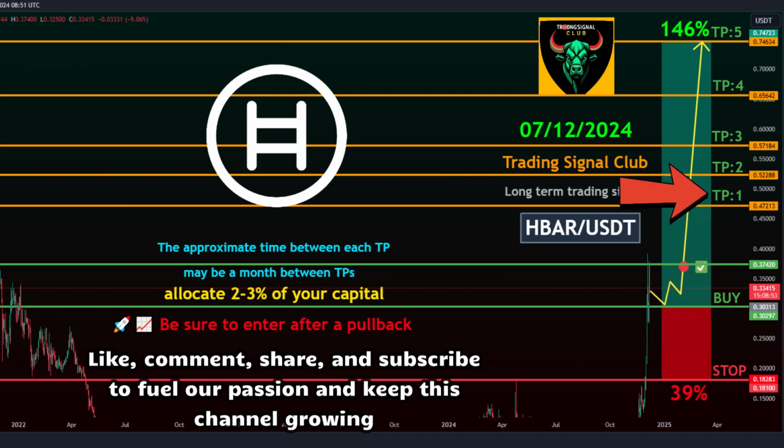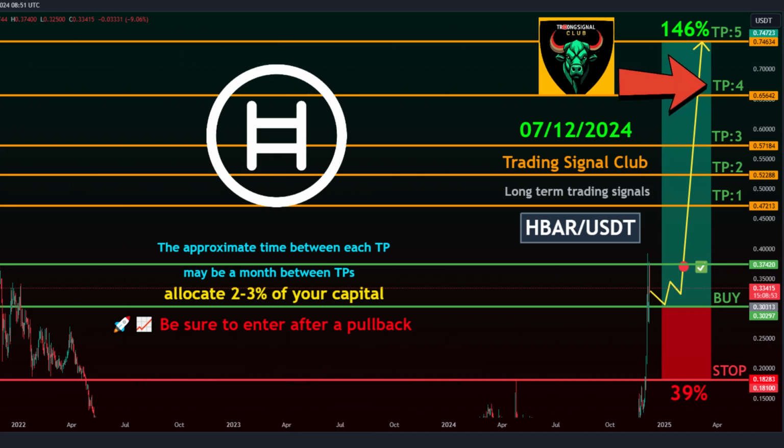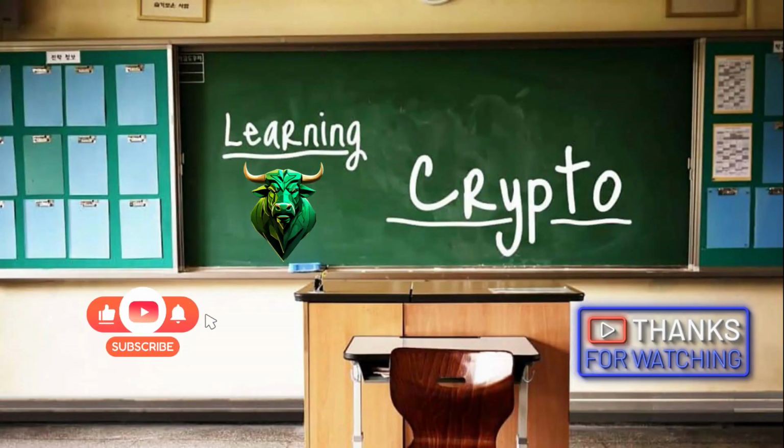Take profit targets. Target 1, 0.472. Target 2, 0.522. Target 3, 0.571. Target 4, 0.656. Target 5, 0.746. Stop level, 0.182.